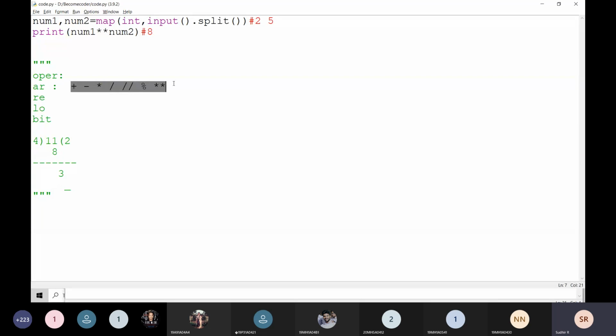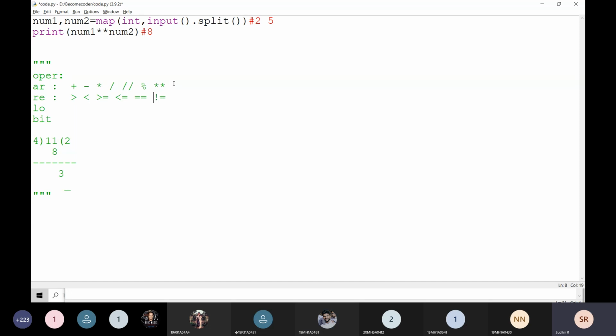Okay, and the next operators are going to be relational operators. Everyone knows that. Can anyone tell me what the relational operators are? First of all, it is going to be greater than, less than, greater than equal to, less than equal to, and not equal to.